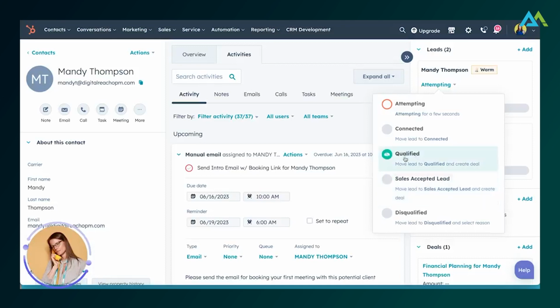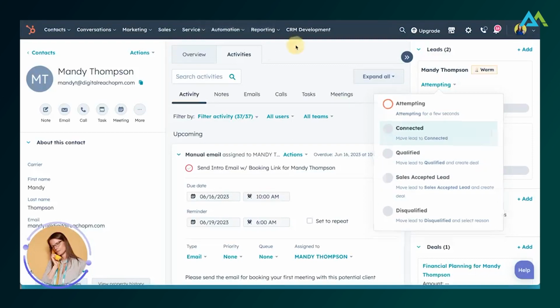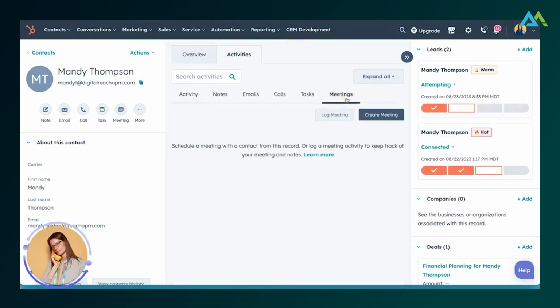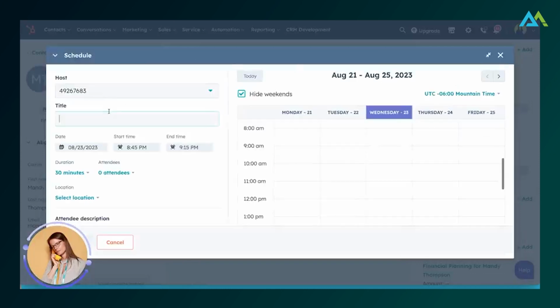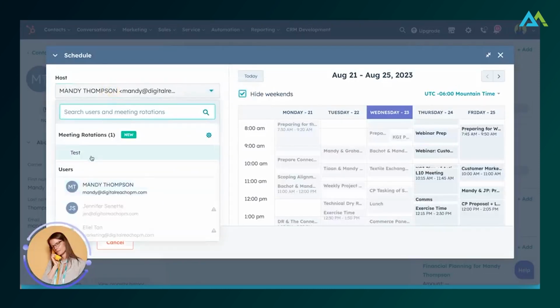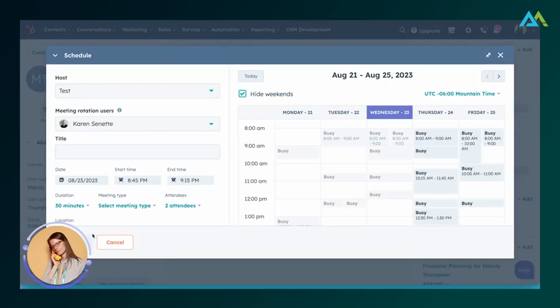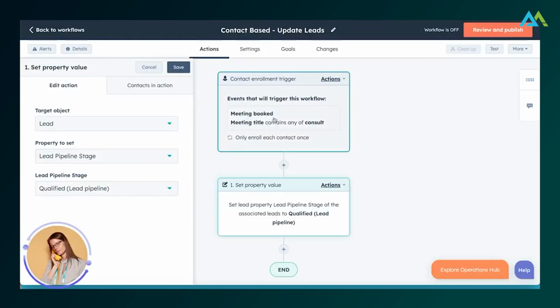So let's say that you want to mark them as qualified, but sales decides if there's a sales accepted lead. So then what I could do is, using the new feature to book meetings on behalf of others, I can create a meeting. I can go to our rotation. I can book this meeting for Karen. And then what I can do is use a workflow that says anytime a meeting exists with consult, let's say that's in the name, right?